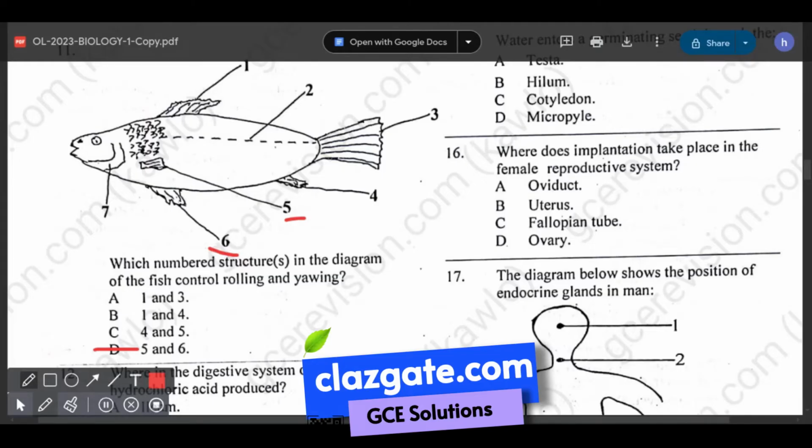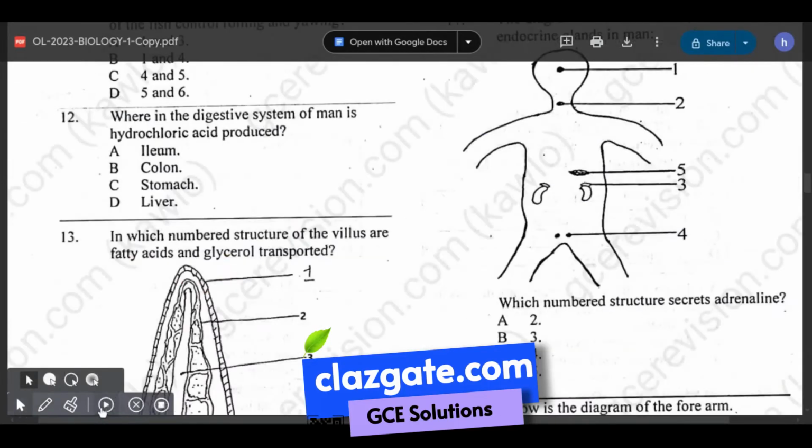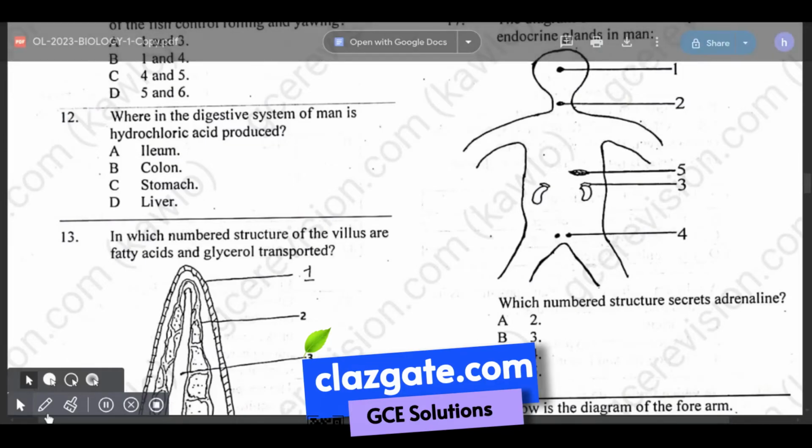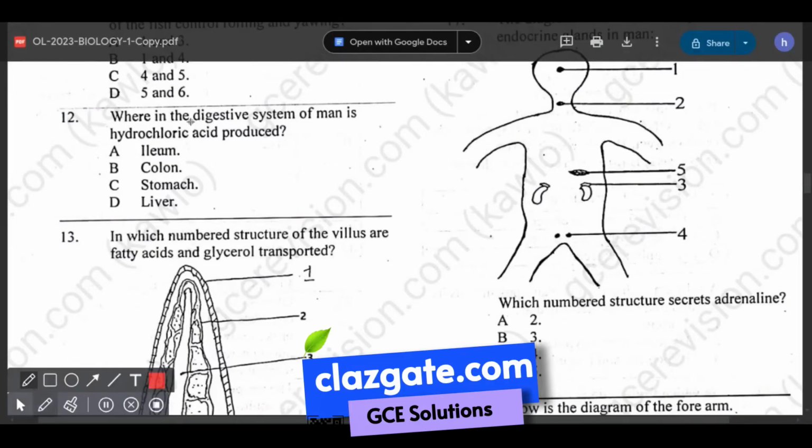So the answer to question number 11 is 5 and 6. That's the pectoral fin and the pelvic fin. They help control rolling and yawing of a fish. Next question. Take note, where in the digestive system of man is hydrochloric acid produced?